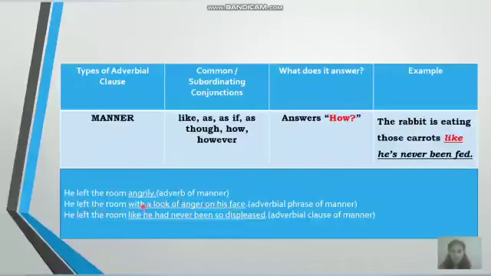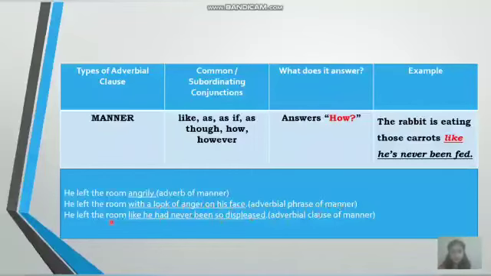Now, "with a look of anger on his face" - is it a clause or a phrase? Again, this part of the sentence does not have a subject and a verb combination together. Therefore, it is an adverbial phrase. And why is it an adverbial phrase of manner? How did he leave the room? With a look of anger on his face. So it is giving you the answer for the question how. Therefore, it is an adverbial phrase of manner.